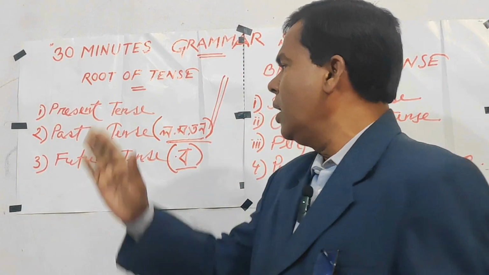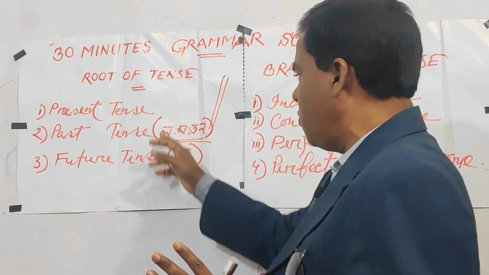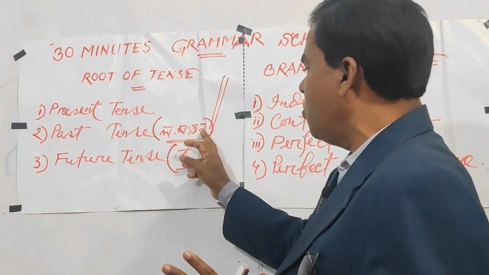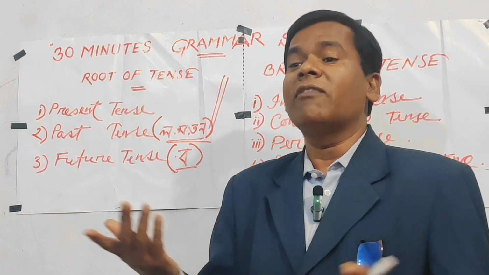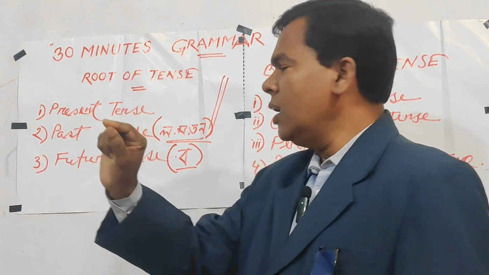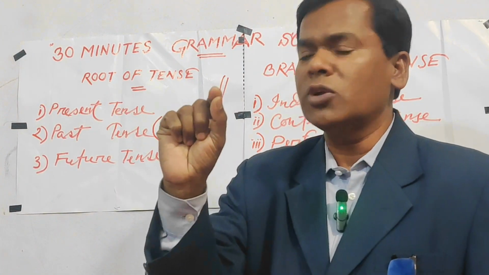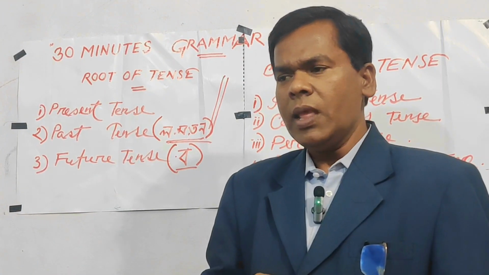Okay, boys. Now past tense is lo, mo, to, no, and present is if there is no mention of any of these four, and bo, then it is of present tense. Look here, ami bhat khai. Look here, bhat khai, khai. Last part. Look what's here. Last part we are finding here the use of khai, not bo, not lo, mo, to, no. So it is a present tense.